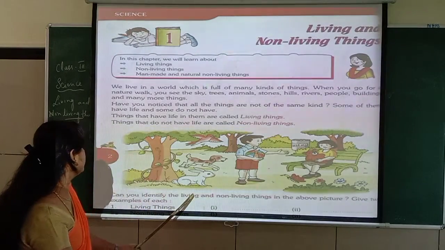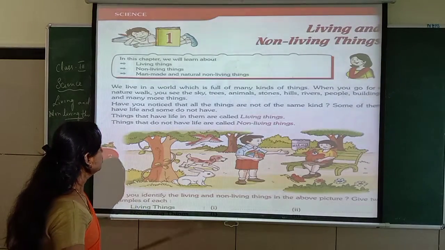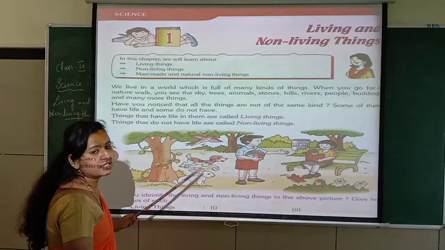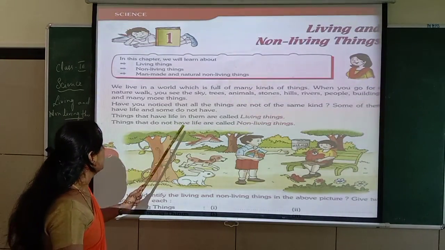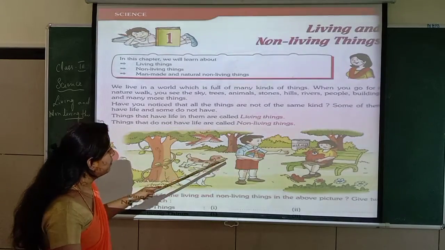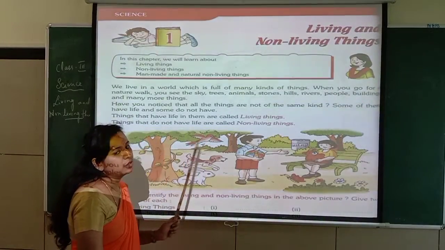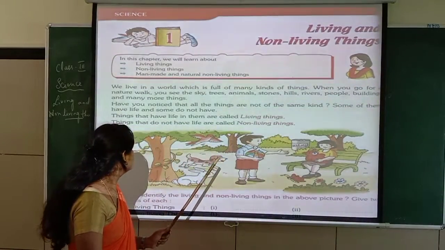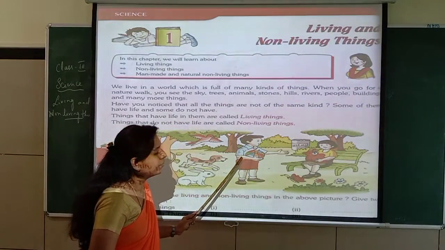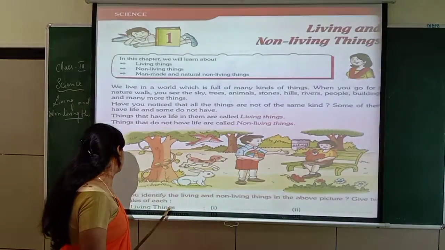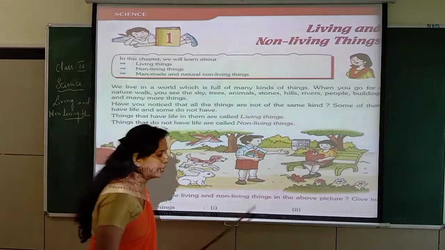Can you identify the living and non-living things in the above picture? Give two examples of each. So you can see here living and non-living things, right, children? This tree is a living thing, the climber is a living thing, and so are the butterfly, dog, rabbit, man, girl and bird. Everything is a living thing. But the non-living things are the ball, teddy bear and dustbin. These three are non-living things. You have to write this in your textbooks. They have given two places that you have to complete.